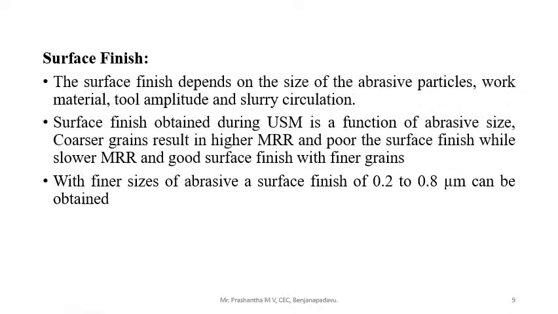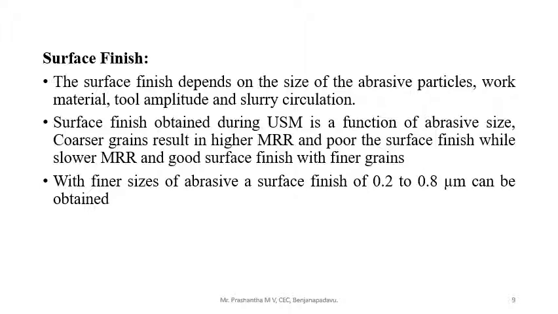Next is surface finish. For any operation, the main thing is to get a better surface finish. The surface finish depends on the size of the abrasive particles, work material, tool amplitude, and slurry circulation.